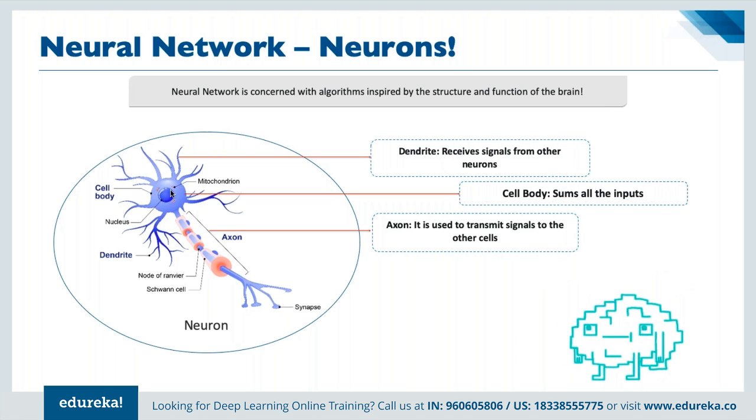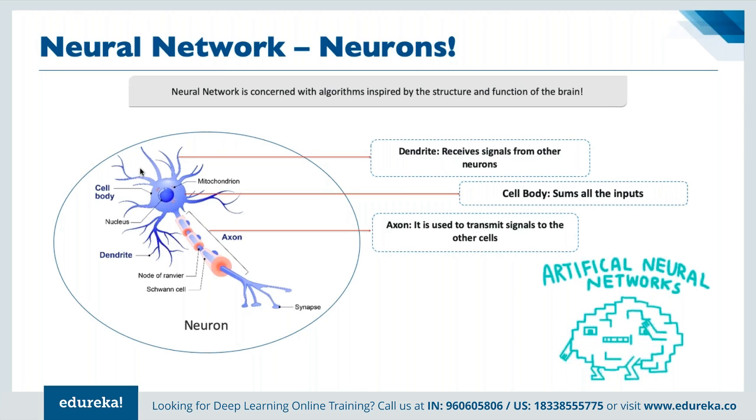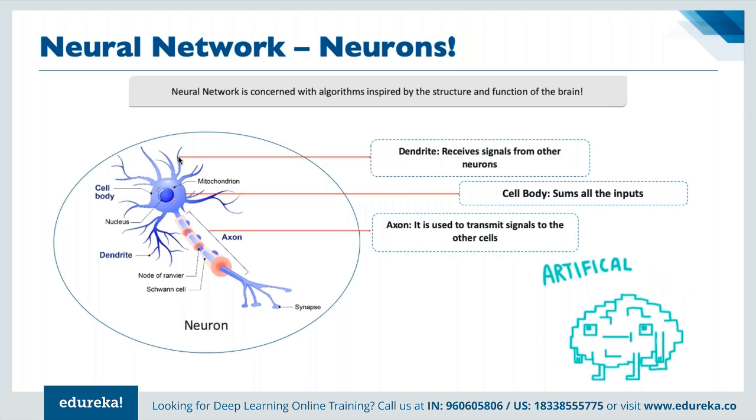So in neurons, we have the entire cell body that works like a nucleus. We can see the heart of the entire neuron here, where we have multiple mitochondria, right? Then we have multiple dendrites, which act like a connector between different neurons. And then the central part is called the axon. The main use of dendrites, as we have seen, is receiving signals from other neurons, so they are connected to other neurons where they can exchange signals between them.